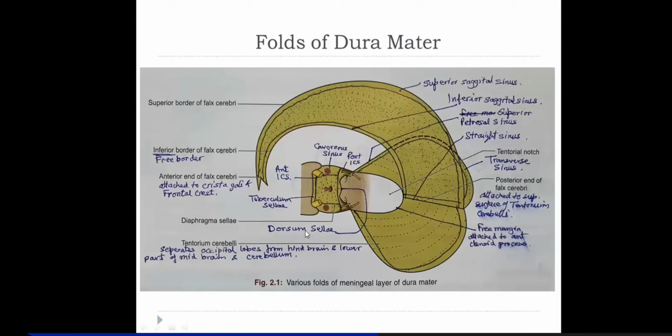This is another view. This is the anterior margin of the diaphragma sellae, this is the tuberculum sellae, the posterior margin is the dorsum sellae, and laterally on both sides is the cavernous sinus.